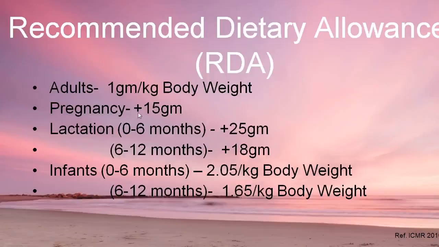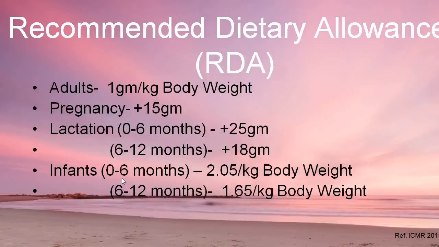During pregnancy it increases by 15 grams, and lactation requires an additional 25 grams during 0 to 6 months, and during lactation 6 to 12 months it requires an additional 8 grams of protein.